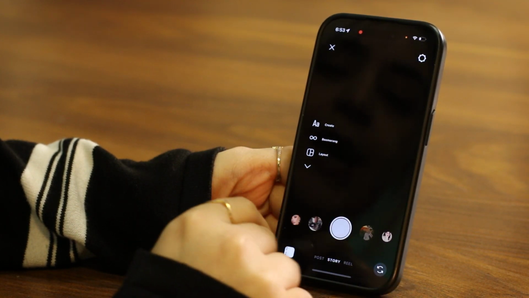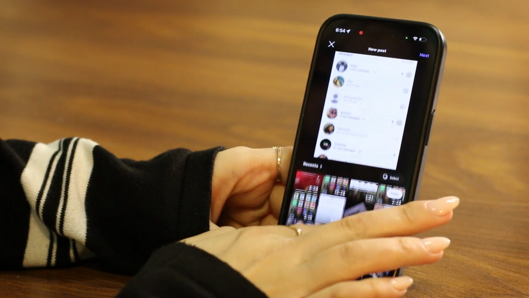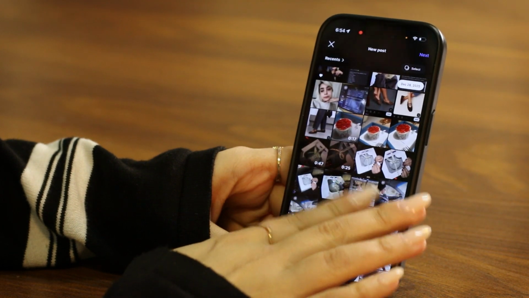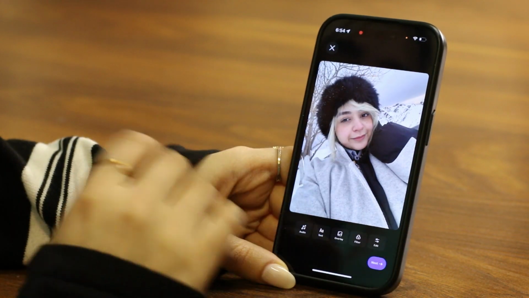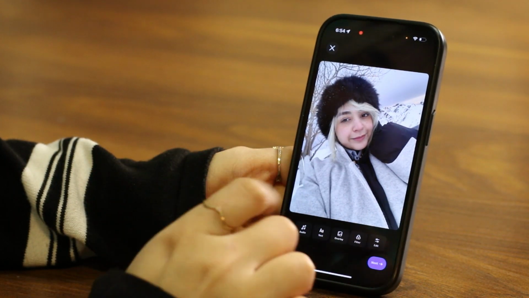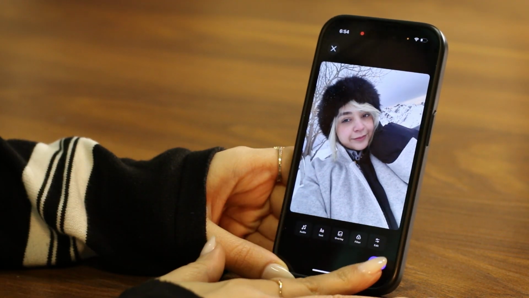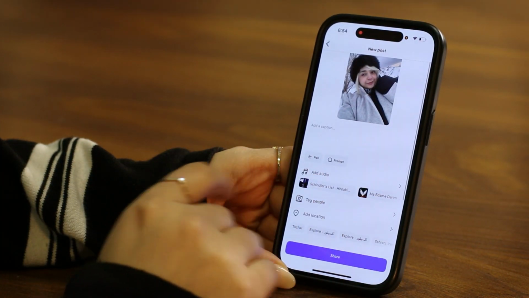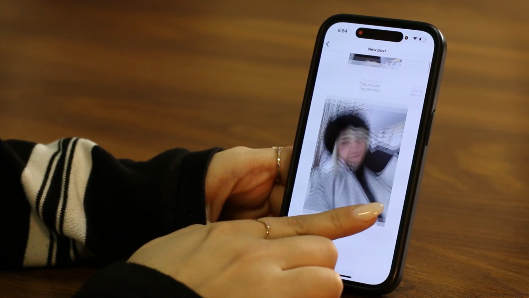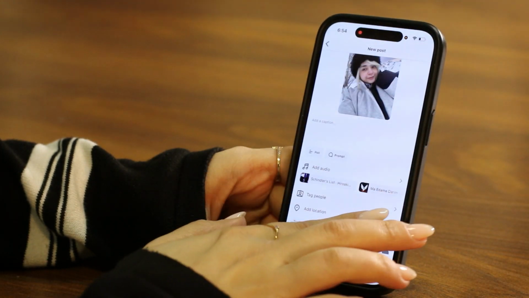Let's say I want to add a new post. I scroll down to find the right photo and then I tap on next. Here you can edit that photo, like the brightness, or if you want, you can type something on it and then tap next. And here you can add audio, or you can tag people, or you can add location.